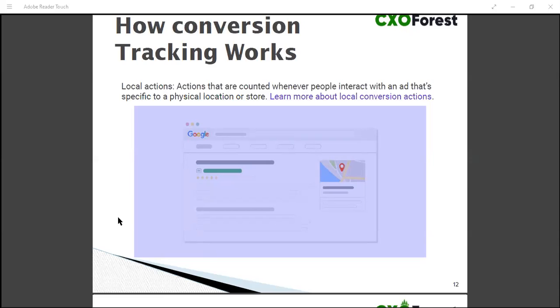Which is actually an important page for your business, right? It could be a purchase. You want to understand how many people from Google Ads are purchasing from my website. How many people are watching a video who are coming from Google Ads, or let's say YouTube? How many people are coming from Google Ads who are signing up for the newsletter? Or how many people are coming from Google who are downloading a PDF? These kinds of things. Is it necessary to get money from that conversion?